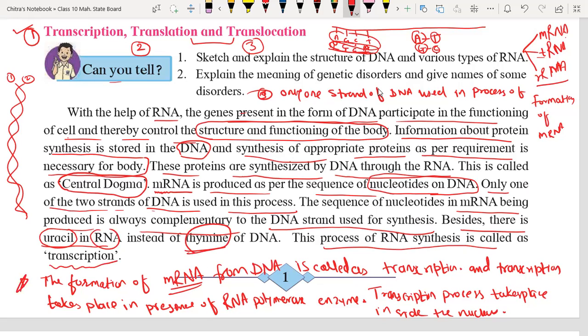Okay, so I want you all to take a screenshot for that. Everyone, done, beta? Everyone done? Yes, sir, done. Okay.